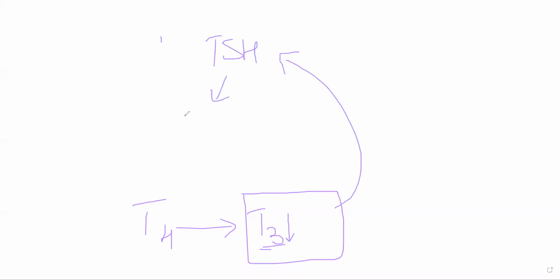TSH is stimulating your thyroid gland to produce T3 and T4, but T4 mainly. Now, in case of hyperthyroidism, there is already an excessive amount of T3 and T4, especially T4.